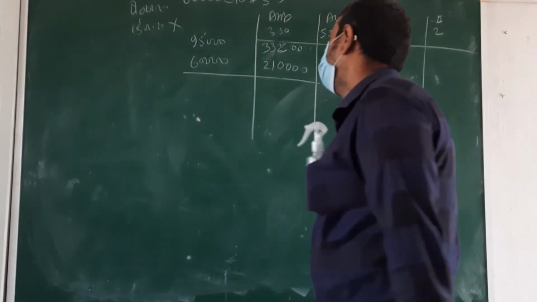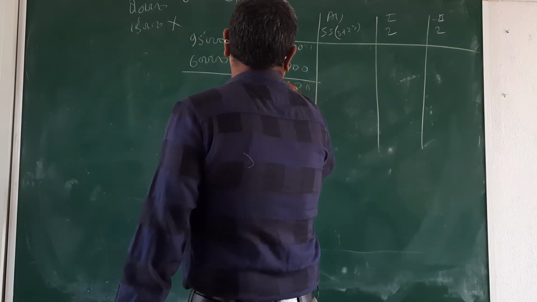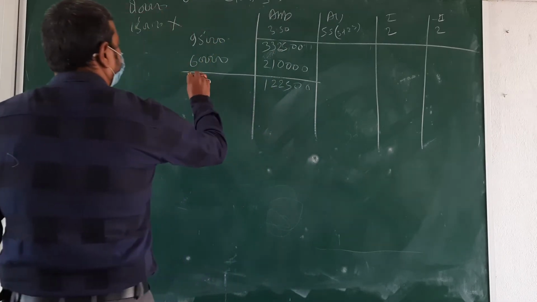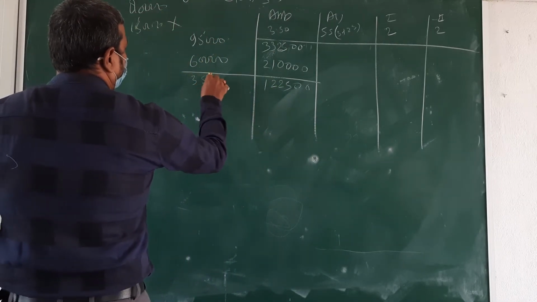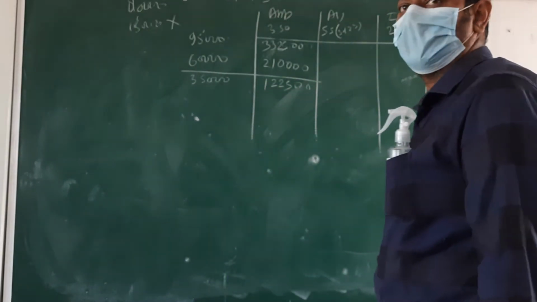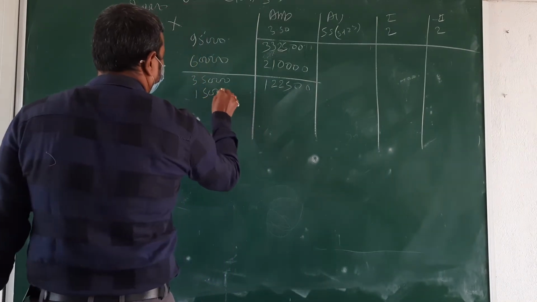2,10,000. Okay. Then the difference amount, 1,22,500 on 35,000 shares, beta na? Okay. 15,000 rejected.